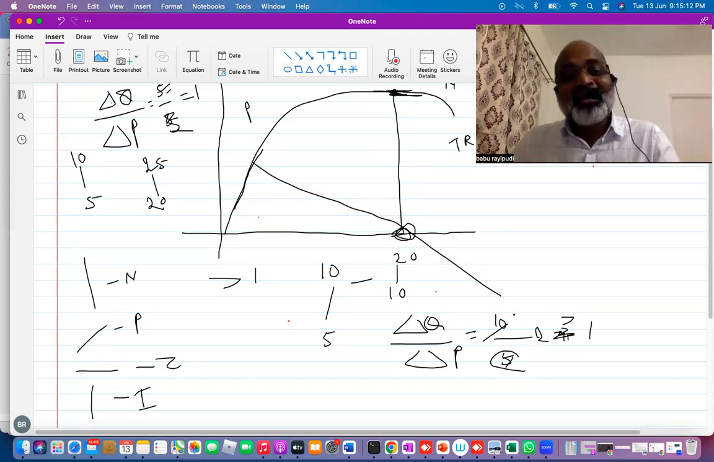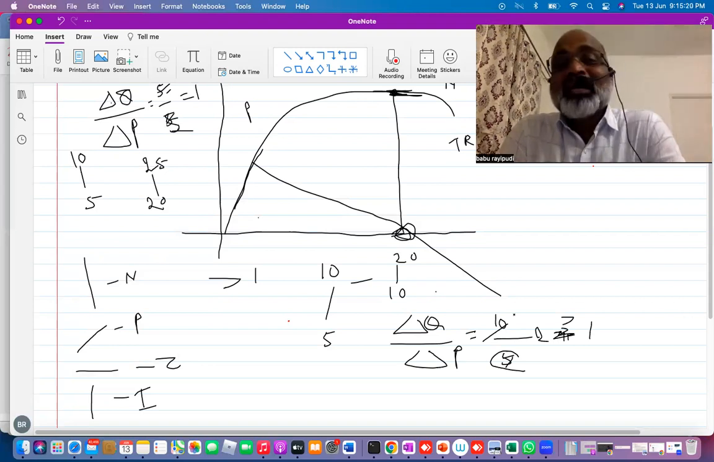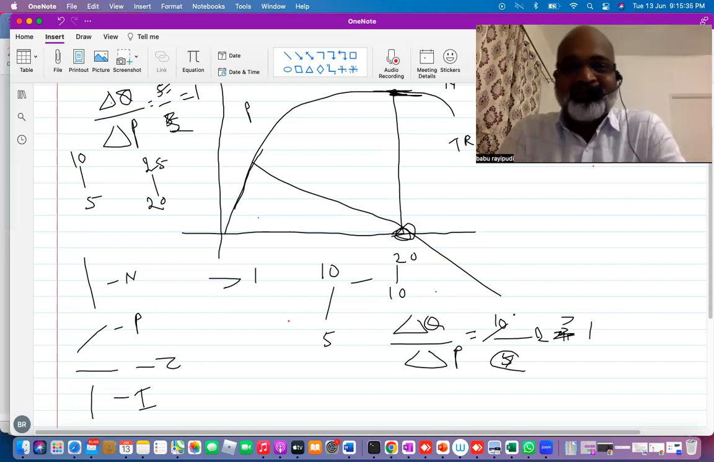So when elasticity, now understand quickly. When elasticity value is equal to 1, change in demand is equal to change in price. So there is no extra benefit. Therefore, when elasticity is equal to 1, marginal revenue is going to be 0. When elasticity is greater than 1, we say that change in demand is more than change in price. So the marginal revenue will be positive.